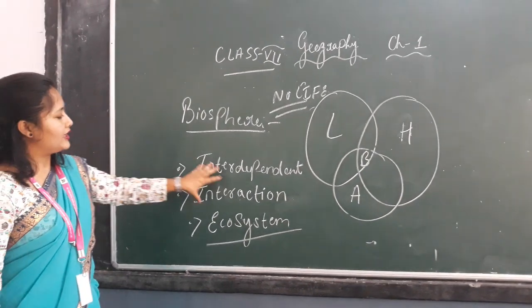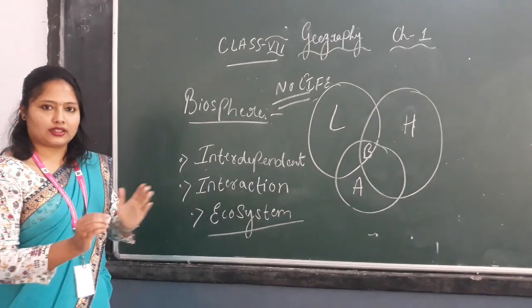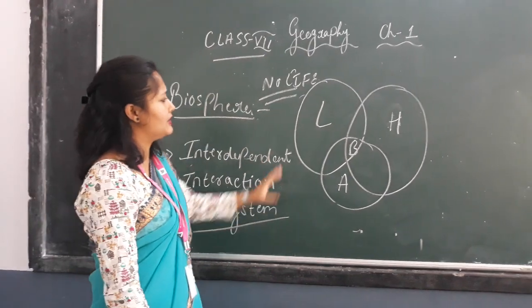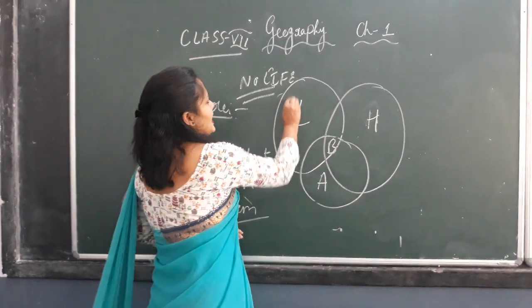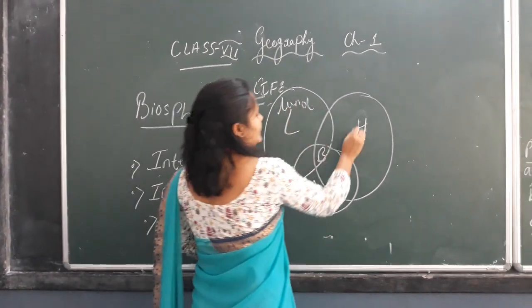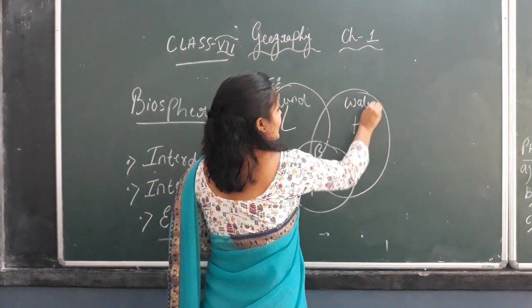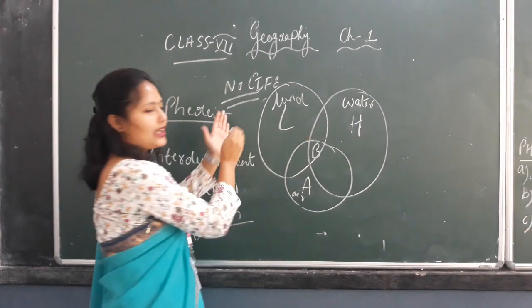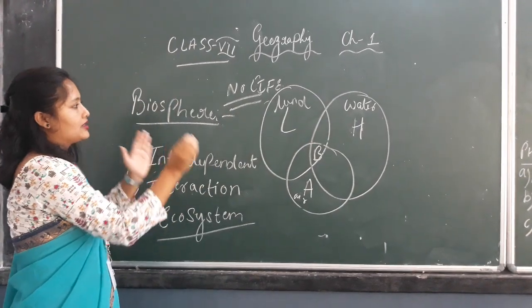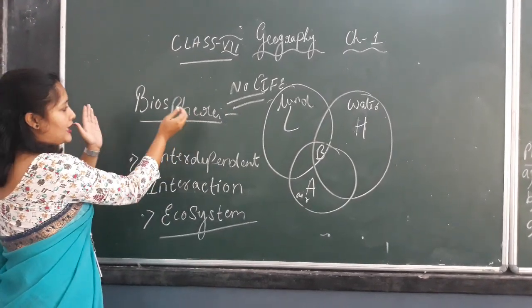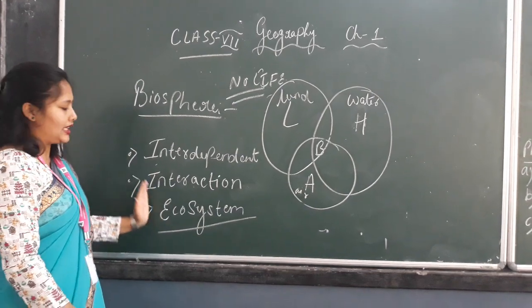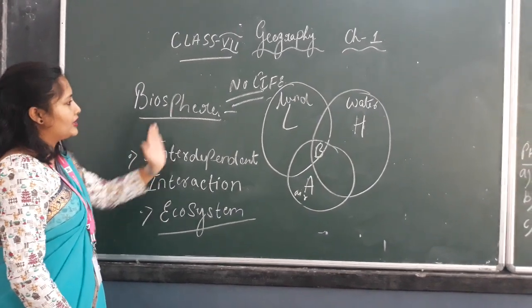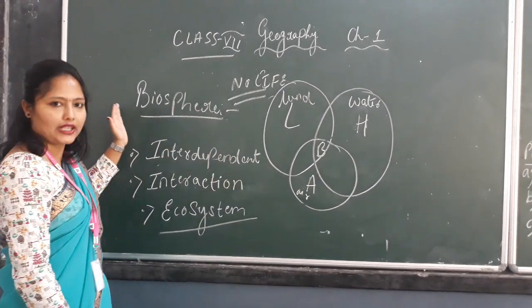They are interdependent with each other. We will learn how this land, water, and air are related to each other. They interact with each other, and that makes a biosphere and also an ecosystem.